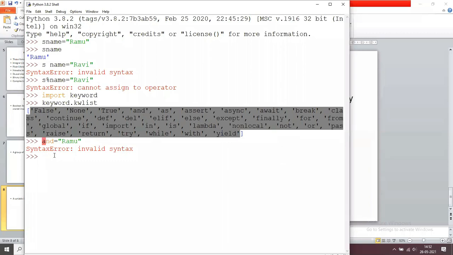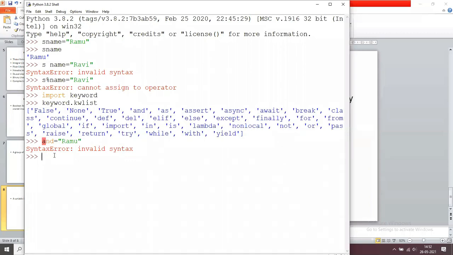When defining variable names, you must follow three rules. What is the first rule? The variable name must start with an alphabet or underscore. Underscore name equals to Ravi is valid.